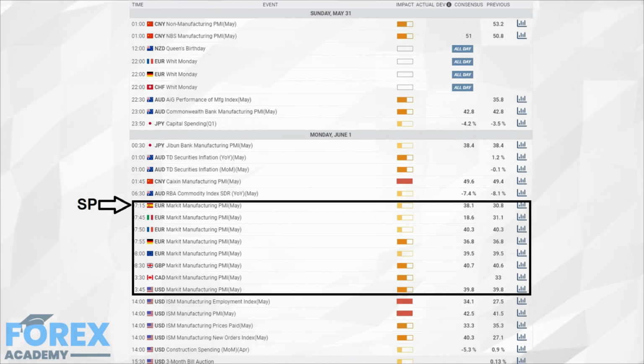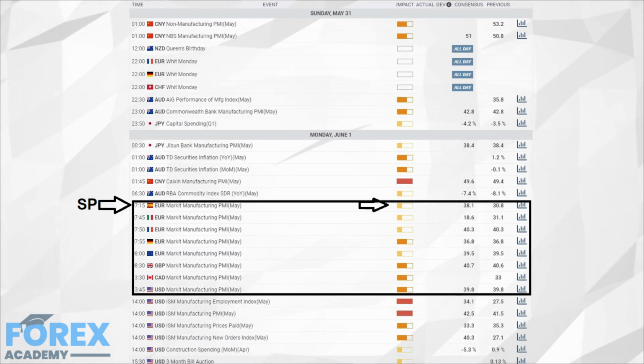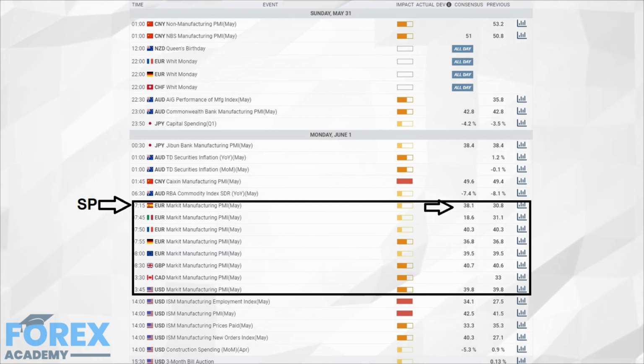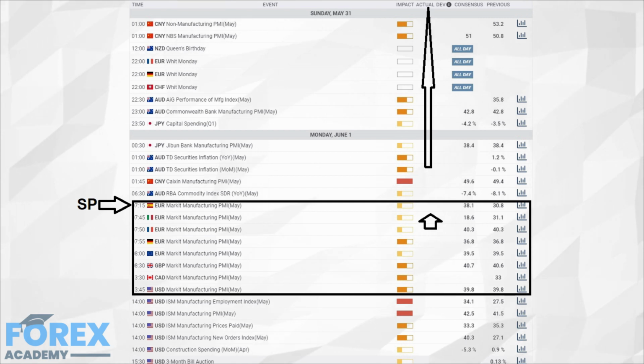So the first one due on Monday, June 1st is Spain. The bar on this type of calendar shows the impact the news release will have on the financial markets, pertaining to the economic conditions of the country and as part of the Eurozone, where Spain shares the common currency. Then we have the previous month's release, which was 30.8. The consensus by the market analysts for this month's figure is 38.1. When the figure is released at 7:15 a.m. in Europe, the actual number will appear here.